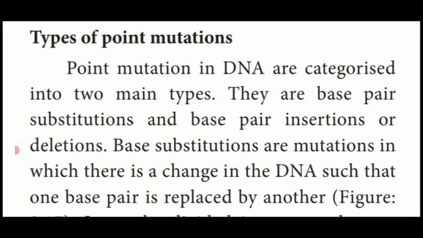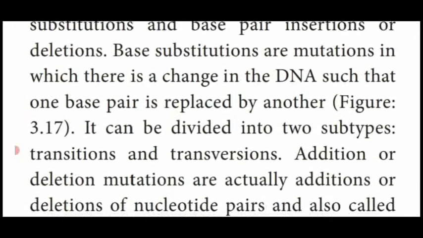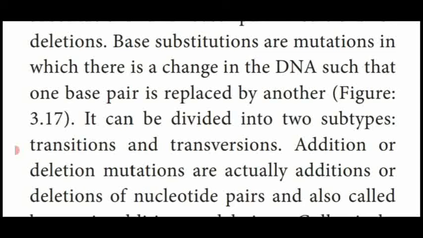So based upon this category, point mutation is divided into 2 types. First one, base substitution mutations, in which there is a change in the DNA where one base pair is replaced by another.